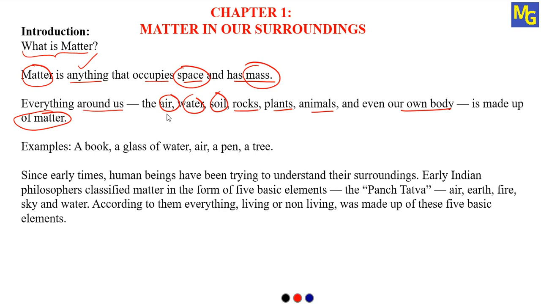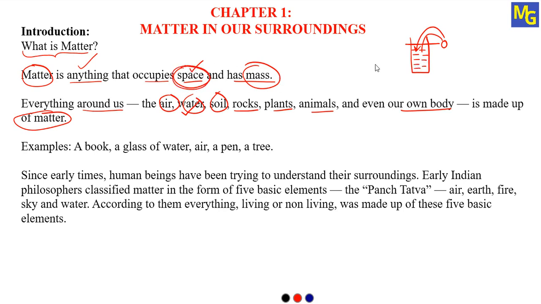So I hope you are understanding. Air occupies some space, and it also has some mass. Water occupies some space, and it also has mass. If you take water in a glass, then in place of this water you cannot add anything else in this glass. If you put a stone in this glass, some of the water will come up. The water level increases. What is the meaning of this? Water has occupied some of the space in the glass.